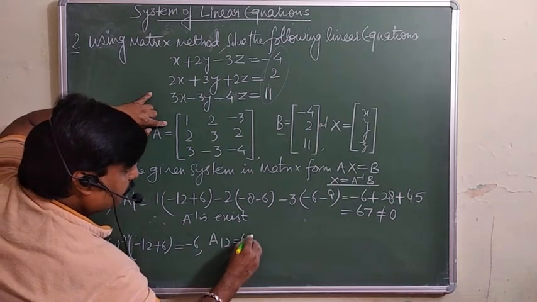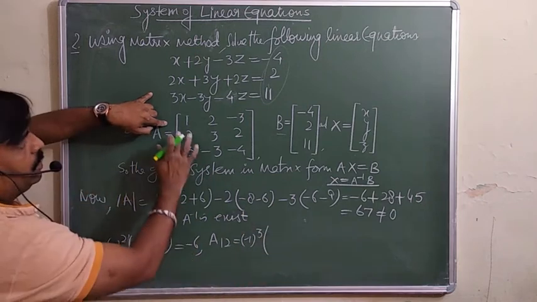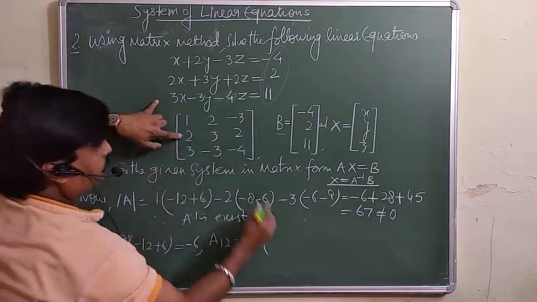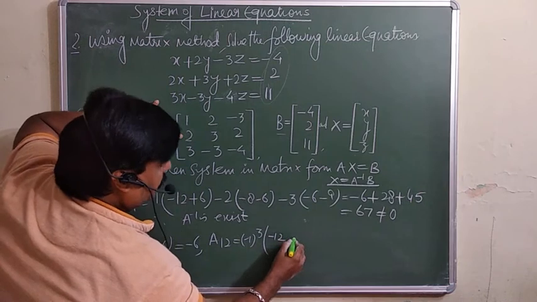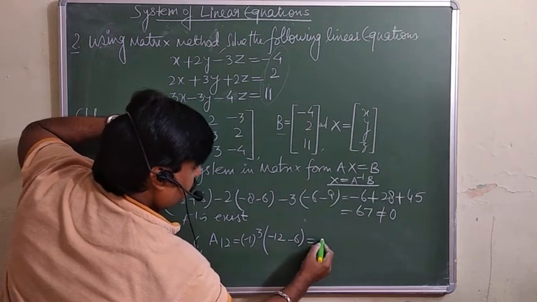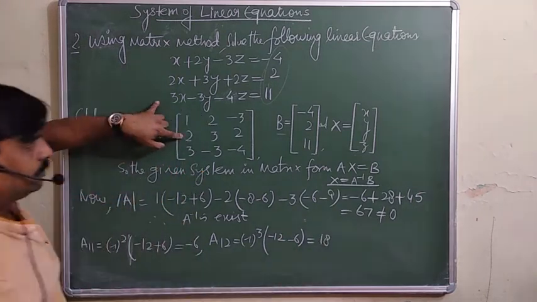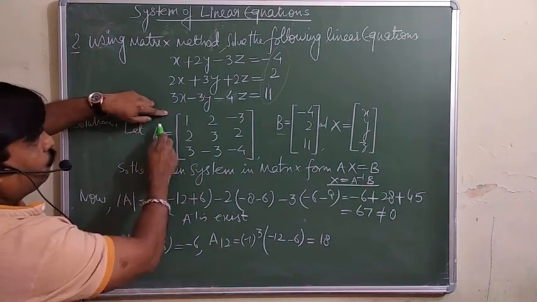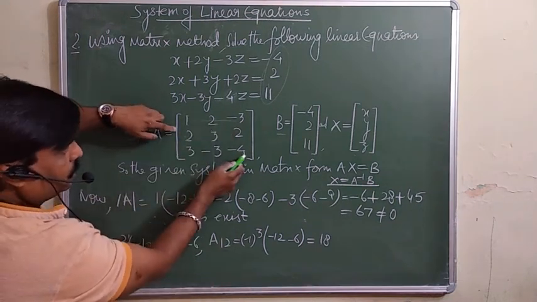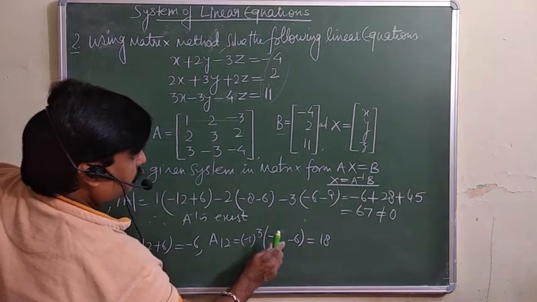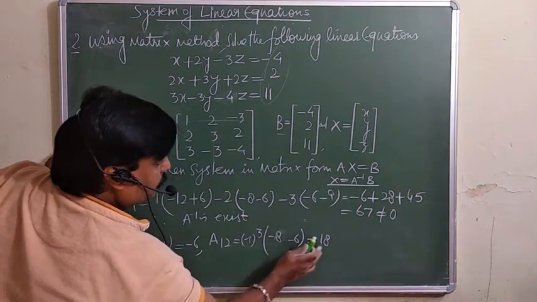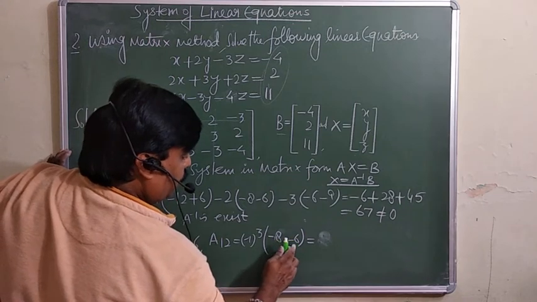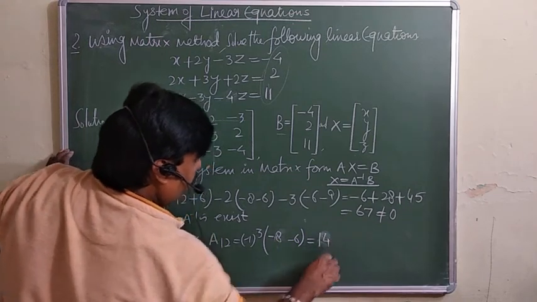A12, that is minus 1 raised to power 3, first row, second column, so this is minus 12 minus 6, so this is equal to plus 18. Here for the first row, second one, 2 into minus 8 will come here. So this is equal to minus 14, that is plus 14.